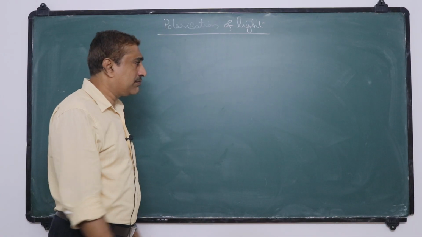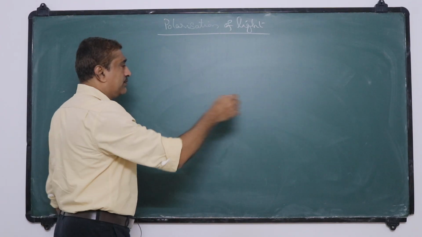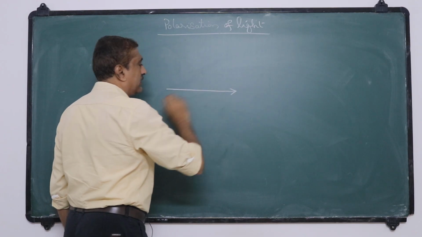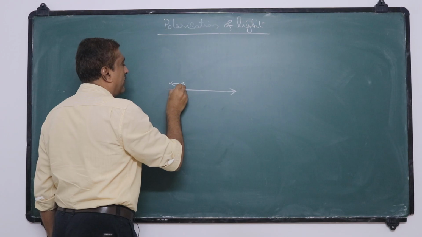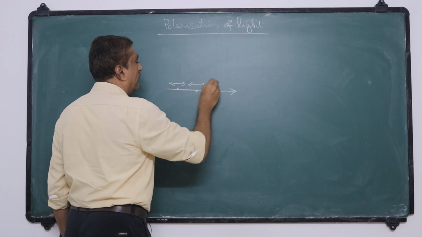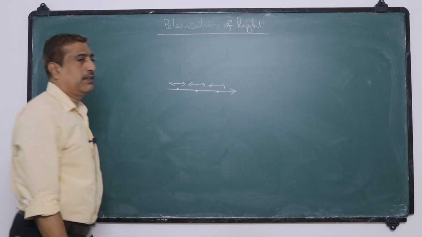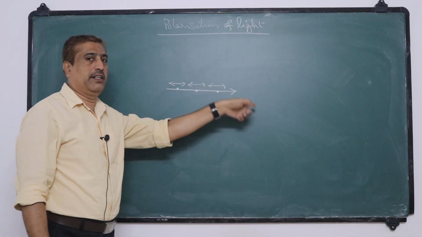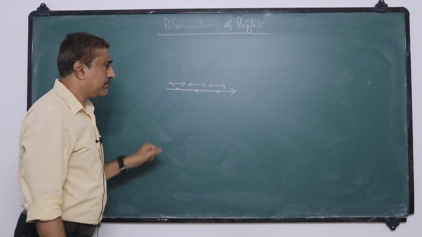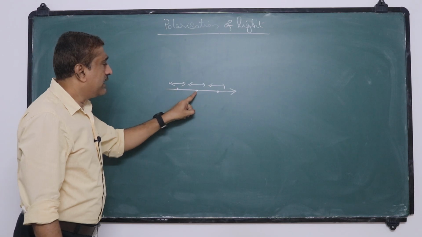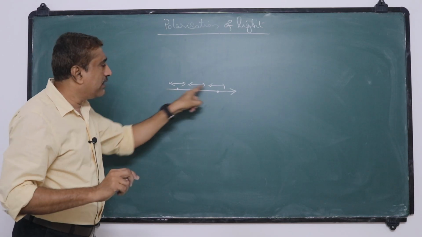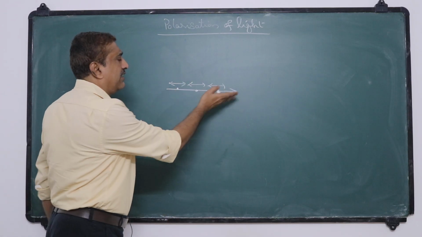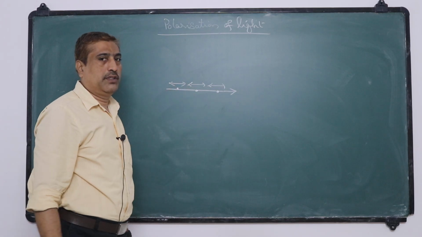We will discuss now. We have said that in a longitudinal wave, the direction of propagation is like this. Then the particles of the medium vibrate along the direction of propagation of the wave. If this is the direction of propagation, then the particles of the medium also vibrate along that particular direction. That means the particles have only one direction for their oscillations, that is along the direction of propagation of the wave.